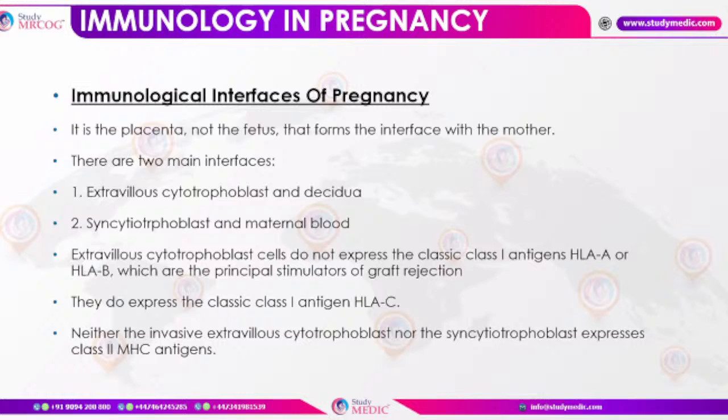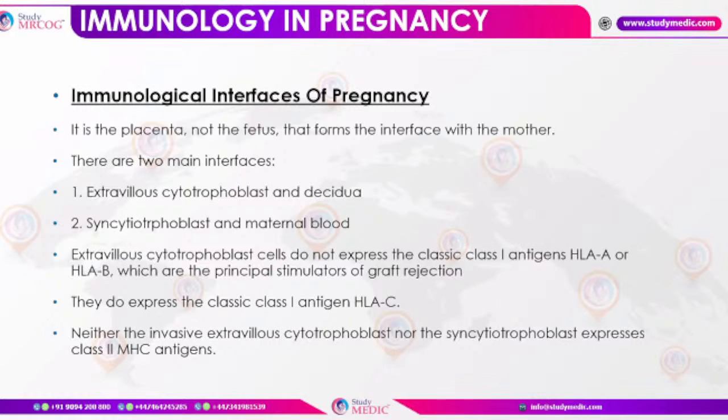The first thing to remember is what the immunological interface of pregnancy is. It is the placenta. The other thing to remember is extravillous cytotrophoblast and decidua, and then syncytiotrophoblast and maternal blood.